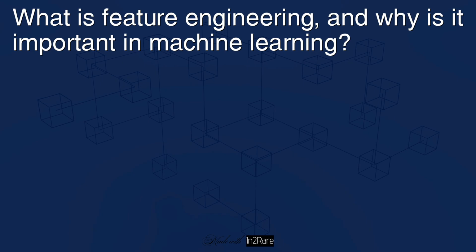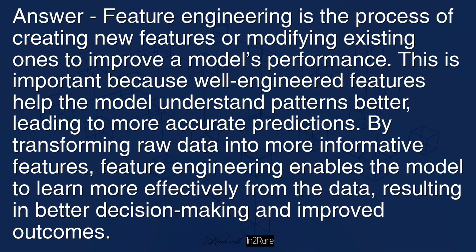What is feature engineering, and why is it important in machine learning? Answer: feature engineering is the process of creating new features or modifying existing ones to improve a model's performance. This is important because well-engineered features help the model understand patterns better, leading to more accurate predictions. By transforming raw data into more informative features, feature engineering enables the model to learn more effectively from the data, resulting in better decision-making and improved outcomes.